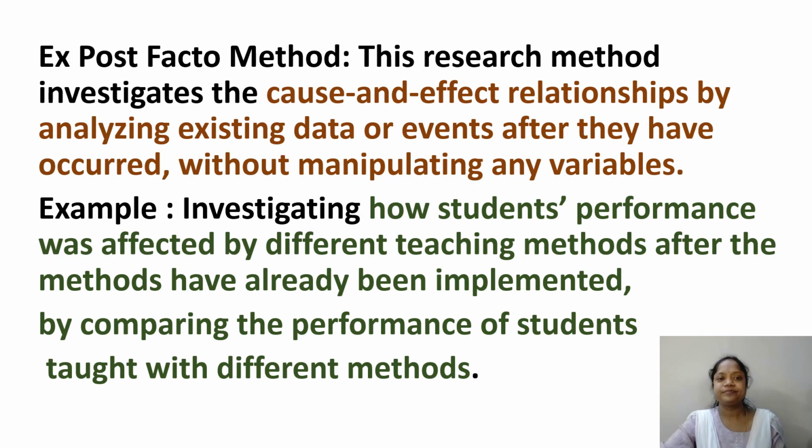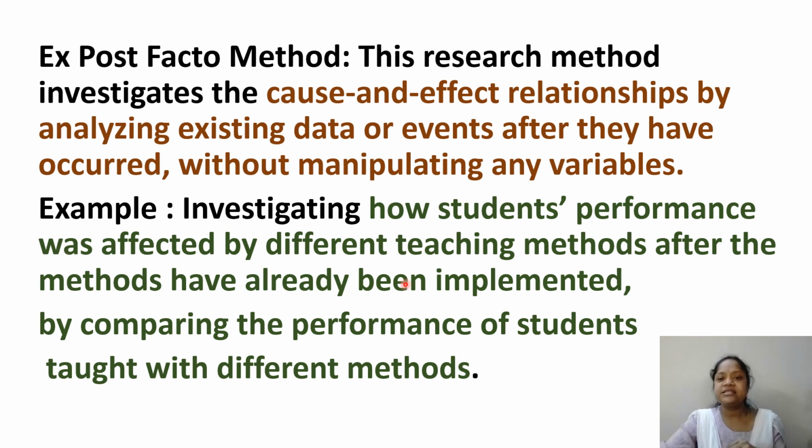Next, the ex post facto method. This research method investigates the cause and effect relationship. Here also, like experimental research, we have cause and effect, but by analyzing existing data, events after they have occurred. It has already happened, so without manipulating, we cannot manipulate anything in ex post facto.